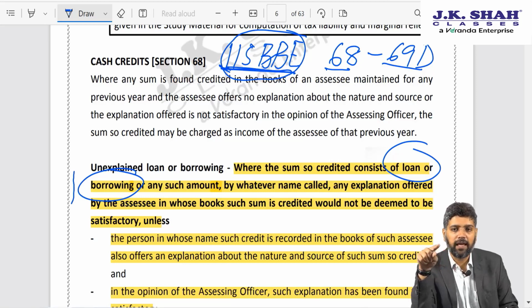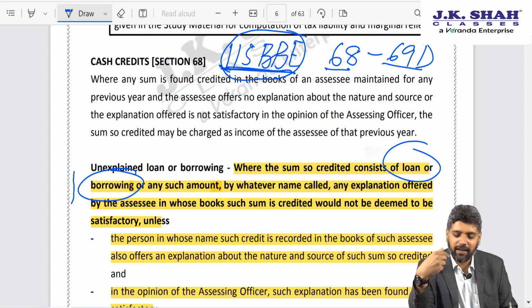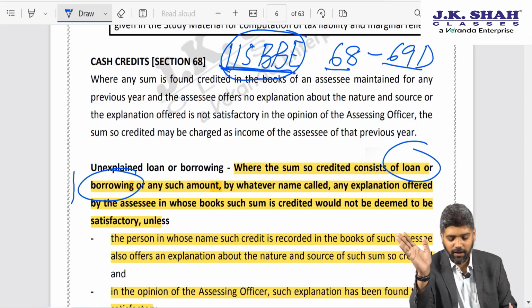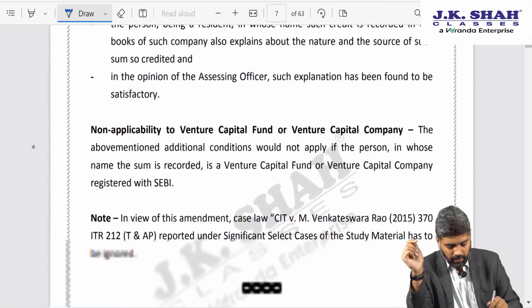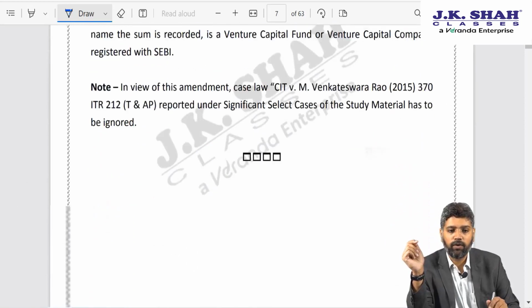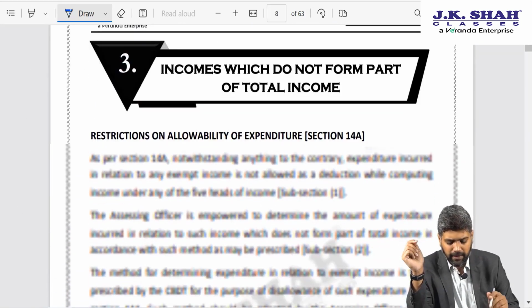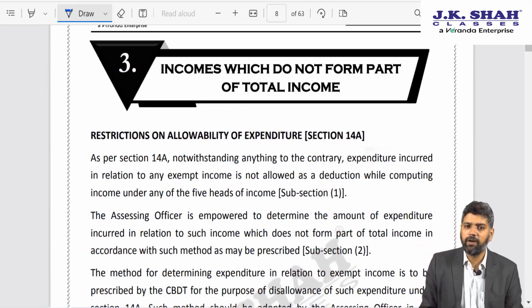Section 271AAC says that a penalty of 10% on the tax shall be imposed. So that is 78% tax plus 10% of that will be penalty. So 85 or 86% is gone in tax plus penalty itself, notwithstanding the interest and your other prosecution. They will put you in jail, that is a separate thing, but other than that these tax effects will be attracted. Fair enough. I hope this amendment was also clear. Let me proceed on to the next amendment.